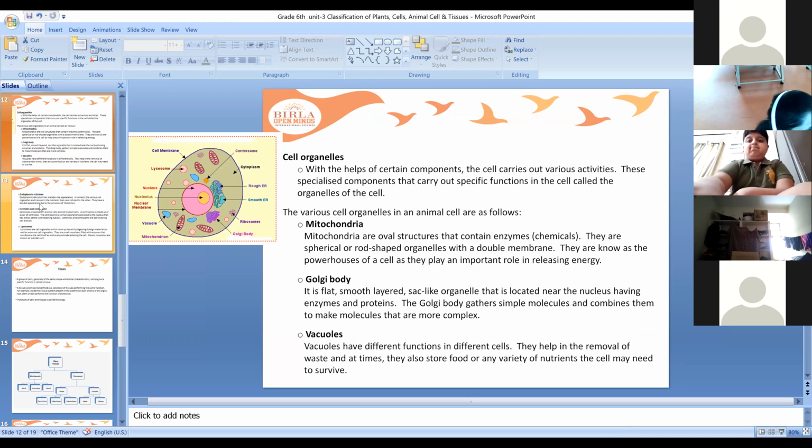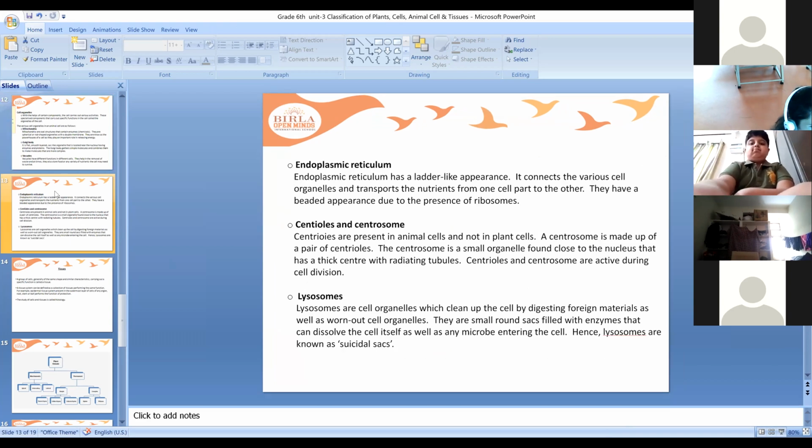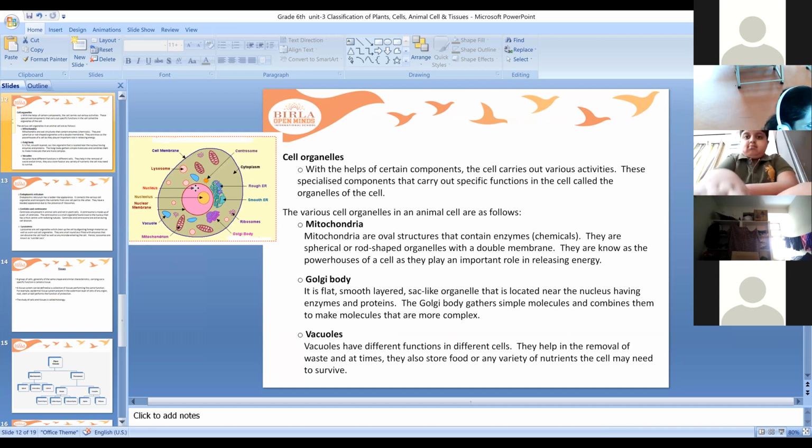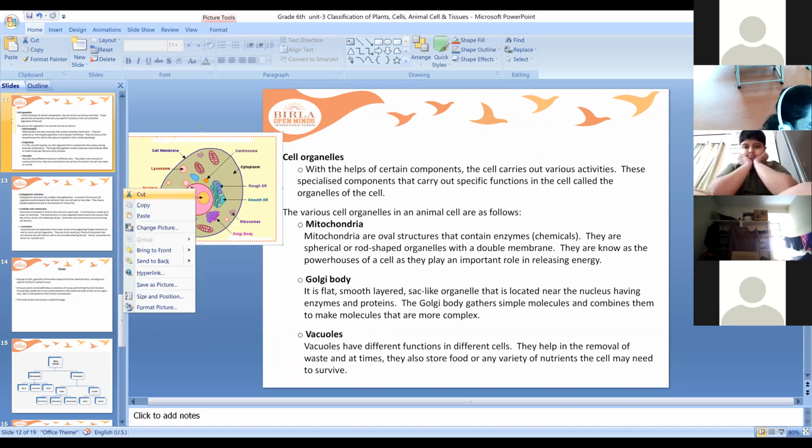Vacuole. So I hope you all have understood about this vacuole. Now coming to endoplasmic reticulum. I'll just move this image over here. Just one second, children.